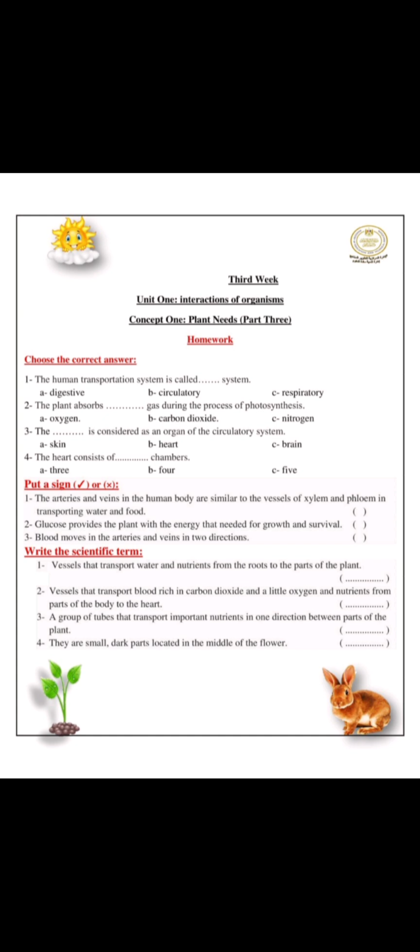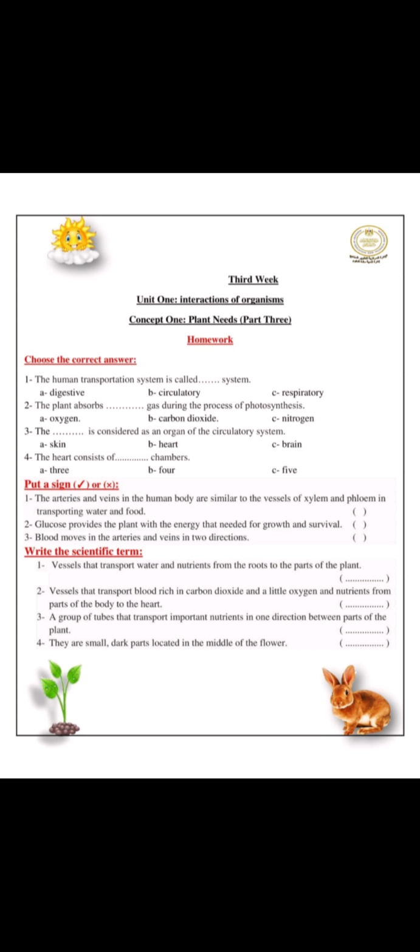Put a sign right or wrong. Number 1: the arteries and veins in the human body are similar to the vessels of xylem and phloem in transporting water and food. Right. Glucose provides the plant with the energy needed for growth and survival. Right. Blood moves in the arteries and veins in two directions. Wrong. The blood moves in arteries and veins in only one direction.